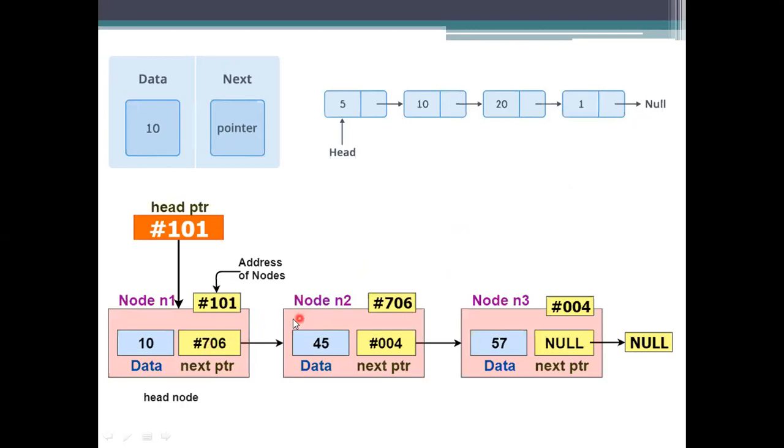The header pointer starts with 101, but the next element address is not 102. Here we use another space, another address, 706. So the data part consists of the data element, and the next part consists of the next pointer to be pointed to.